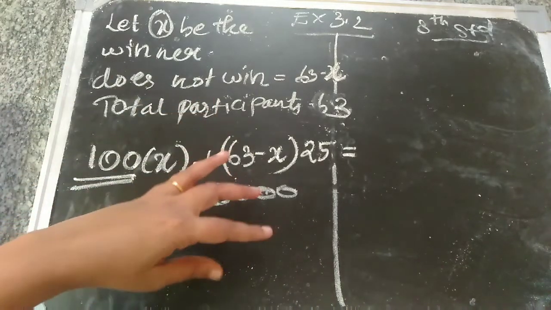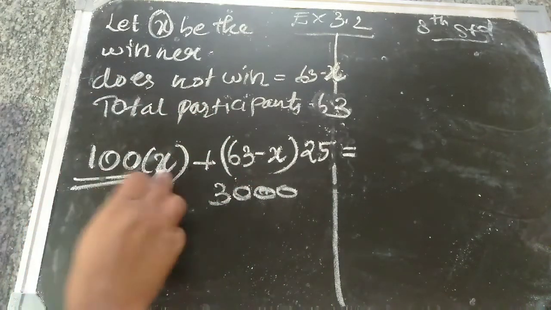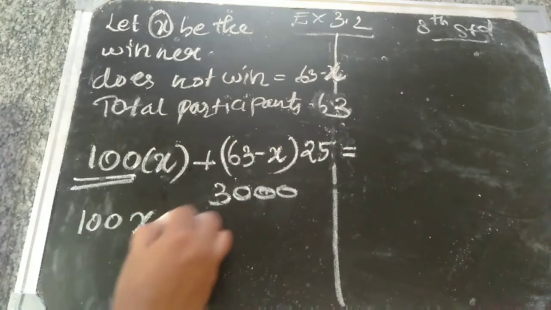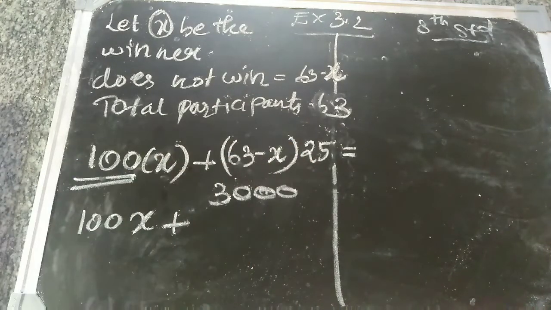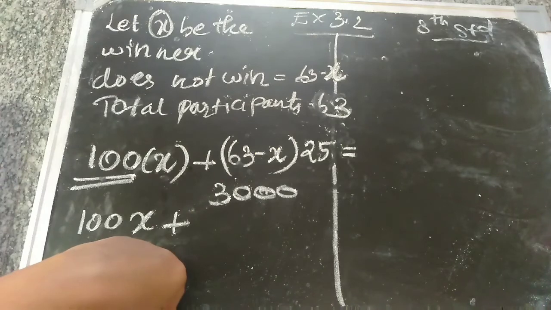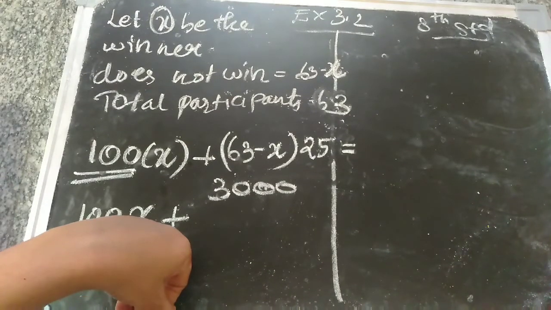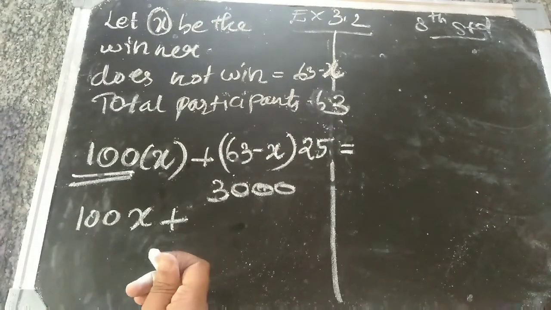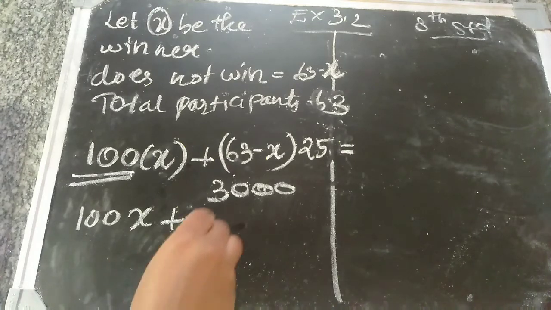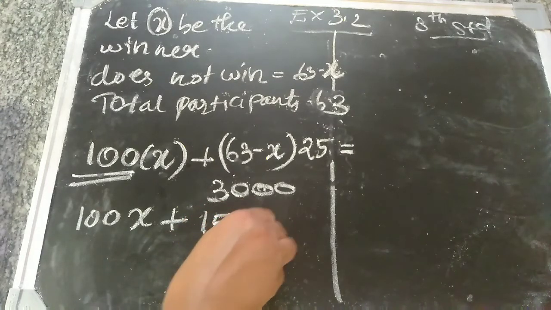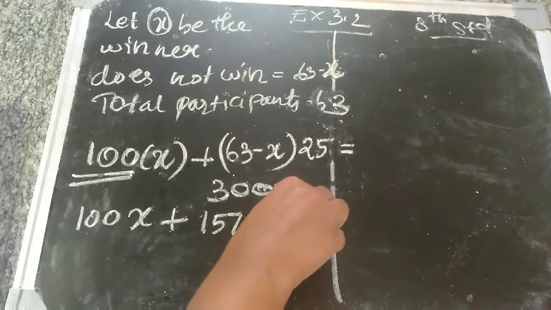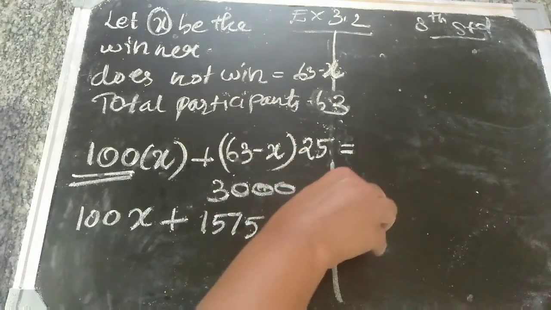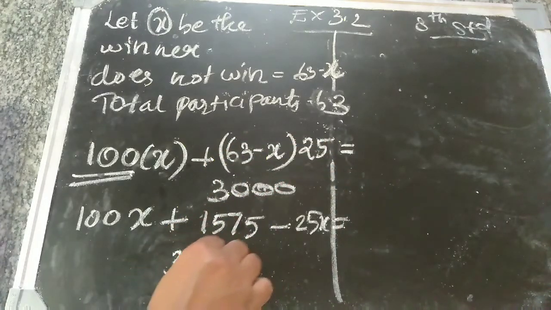Now you simplify. 100 into x is 100x plus 63 into 25. 63 into 25 is 1575, minus 25 into x, minus 25x, equal to 3000 rupees.